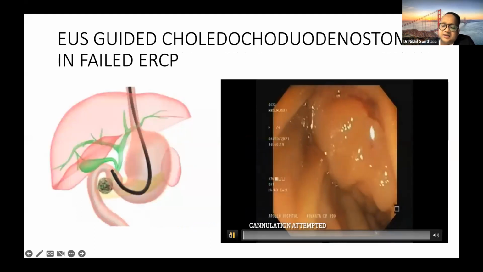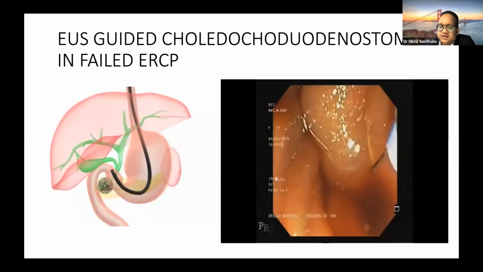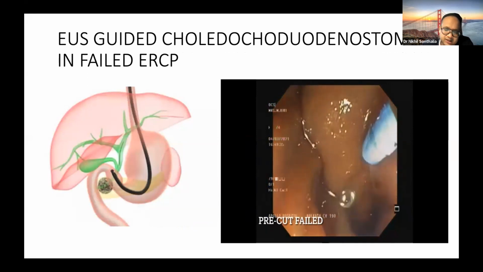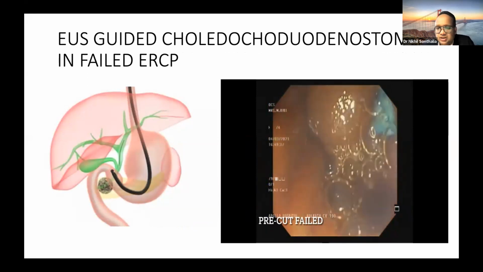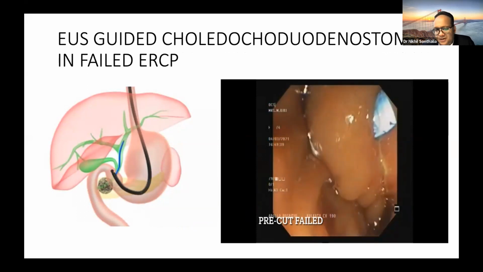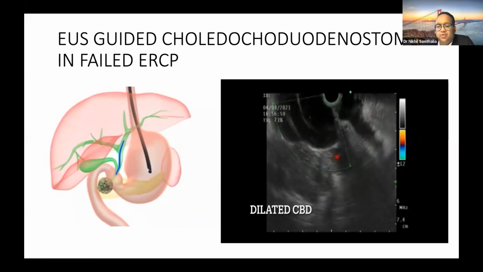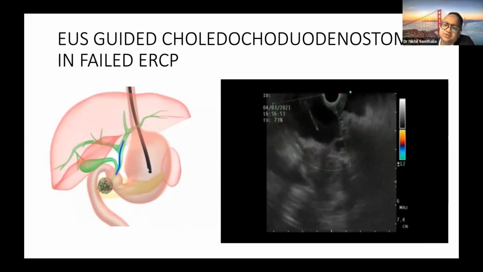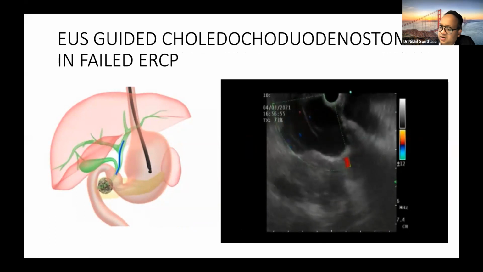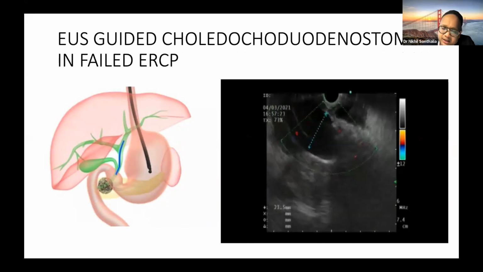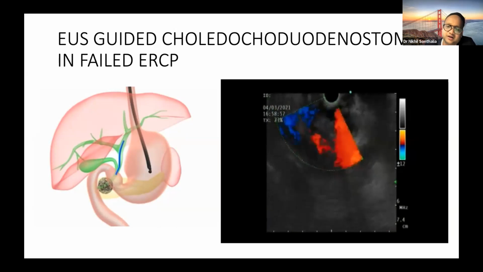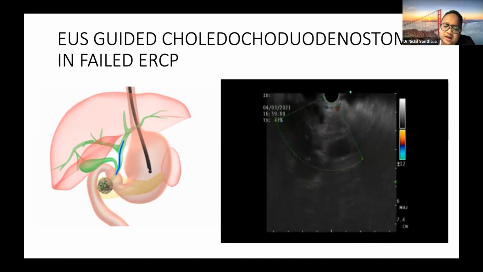Now, ERCP gives us a success rate of 90% at the best of centers. 10% of cases require additional modalities, which include using various kinds of advanced ERCP techniques like pre-cut or double guide wire, or redoing the procedure. But nowadays, EUS guided biliary access has given us a large increase in the success rate of biliary drainage interventions. So if you fail ERCP, in the same setting we can convert it to an EUS guided drainage procedure. Various techniques have been described.